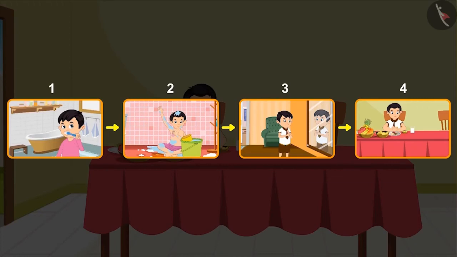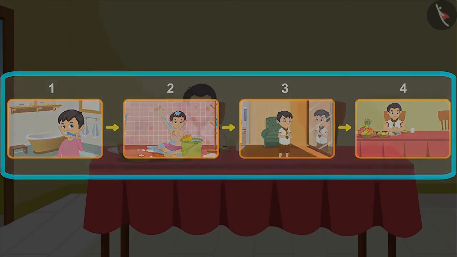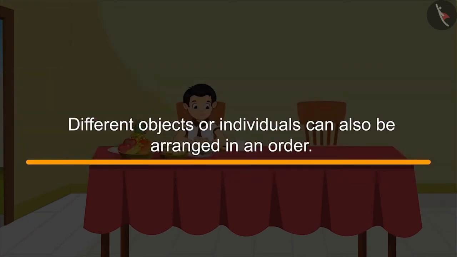Does the order of your activities match Chotu's order of activities? Do you know that just like Chotu and your daily activities are in the same order? Similarly, different objects or individuals can also be arranged in an order.